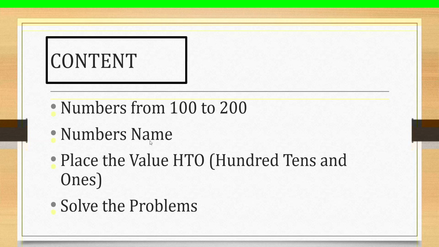Next, number names and place value HTO. What is meant by HTO? Place value. H means hundreds, T means tens and O means ones. HTO, you can use hundreds, tens and ones. And the last point is you can solve some problems.